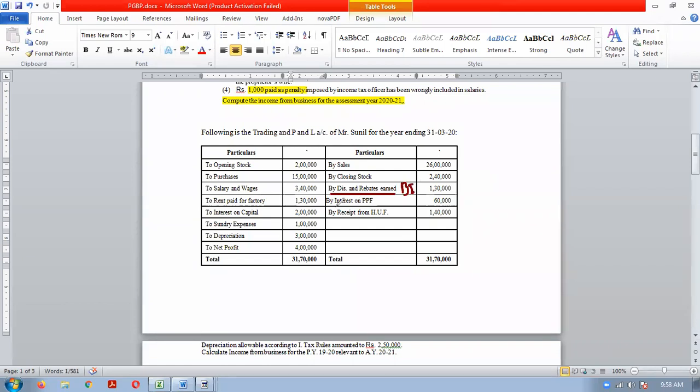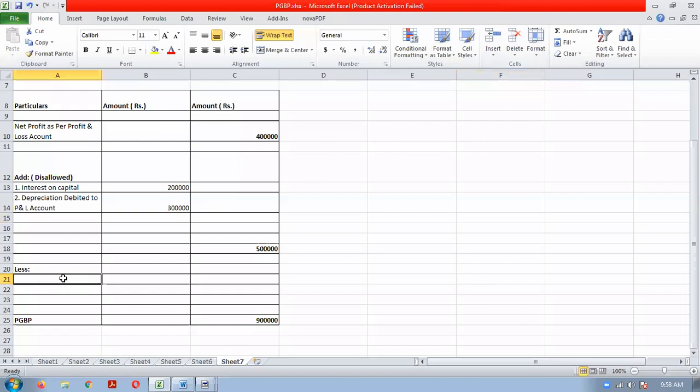Discounts and rebates, it is related to business, so it is a business income, so no need of making any adjustment. Now interest on PPF and receipt from HUF. These are basically exempt income. Exempt income means you need not pay tax on this income. Interest on PPF is basically exempt subject to some conditions. Receipt from HUF is an exempt income. So if an income is exempt, we will have to remove it from the calculation.